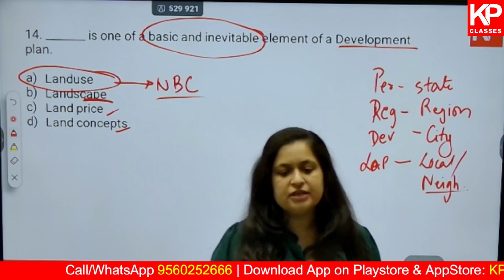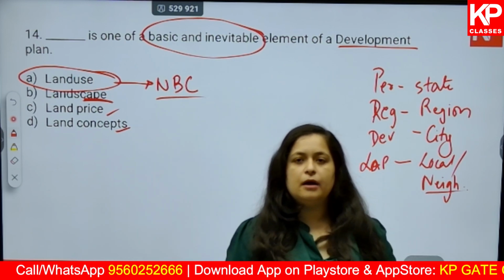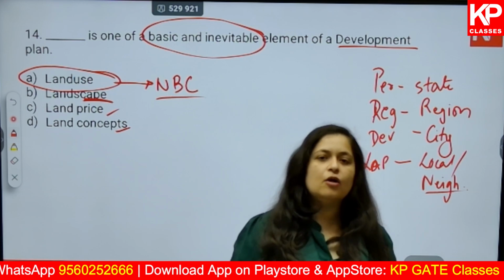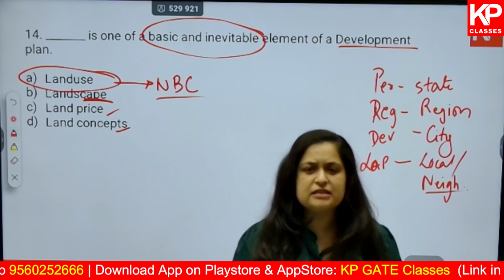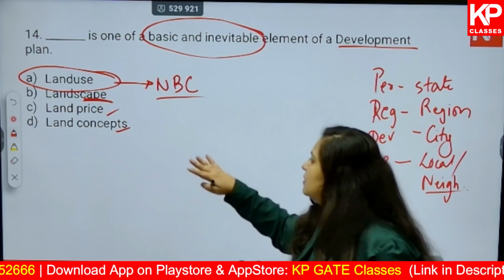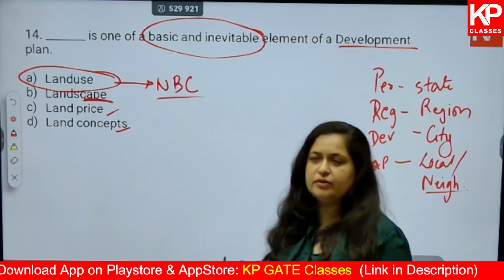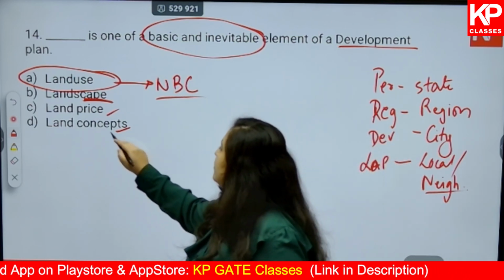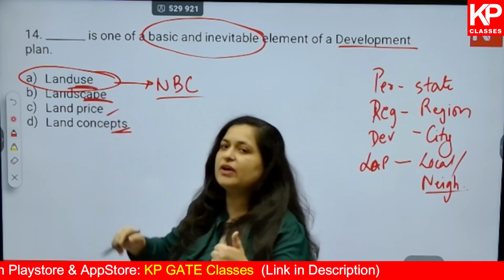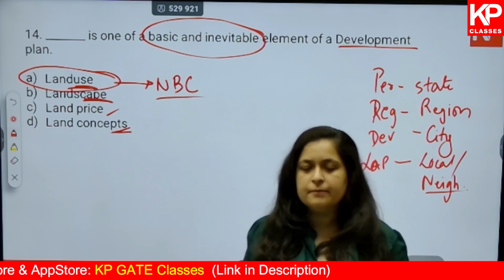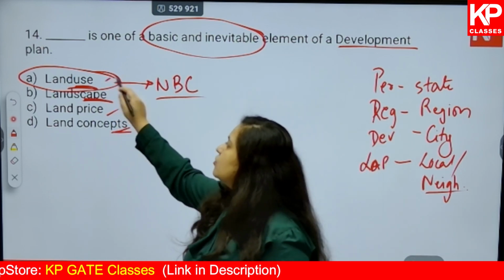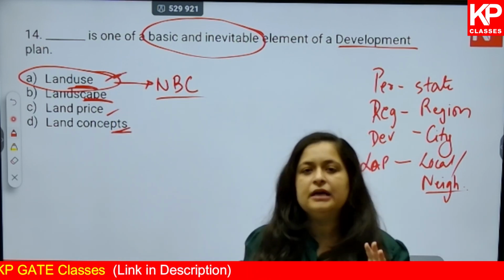Sometimes in your strategies, yes, land pooling techniques, so land accommodation or acquiring techniques are usually mentioned, but land concept is a very vague term. Even if not, we know land use is a very important and crucial part. So definitely more weightage goes to option number A, and that has to be the correct one.